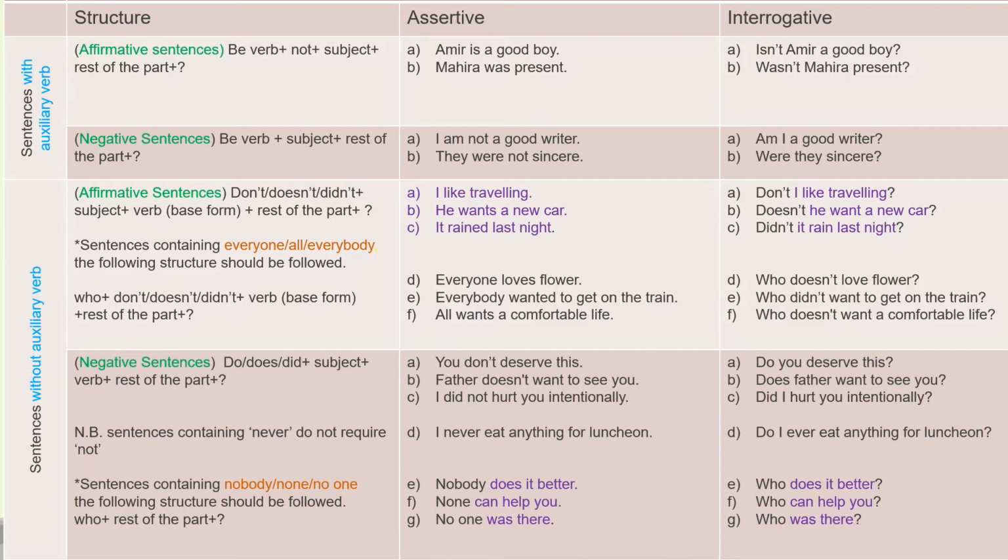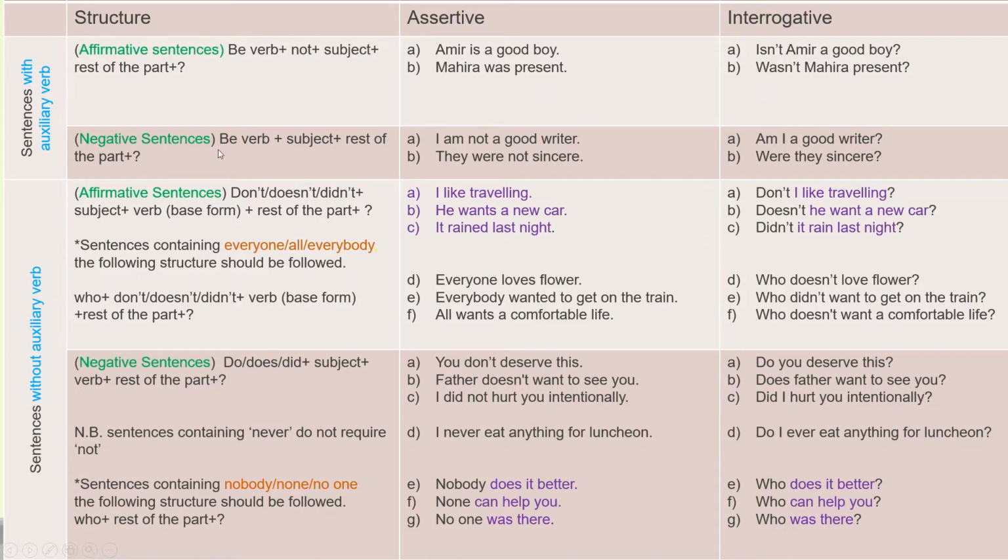And it is made into interrogative using this structure: isn't Amir a good boy? At first we use the be verb. So is is the be verb. Then you use not. The contracted form of not is used, isn't. Then the subject, Amir is the subject. Then the rest of the part, a good boy. So at the end there is a question mark. In the same way, Mahira was present. Wasn't Mahira present?